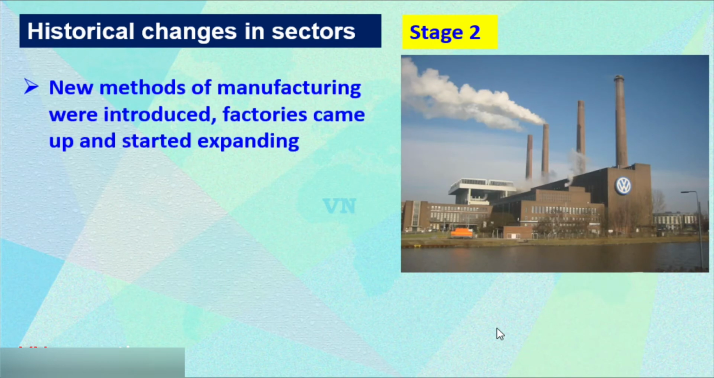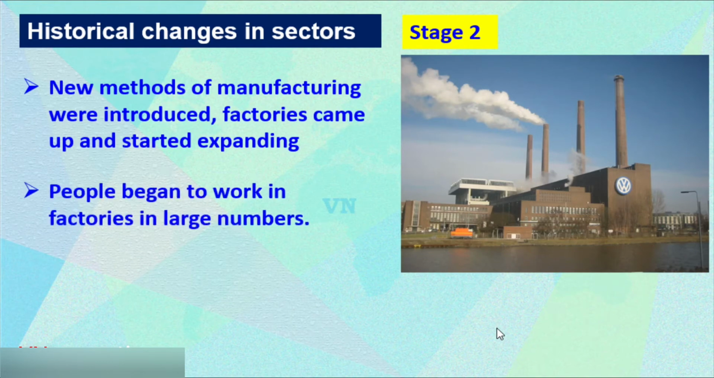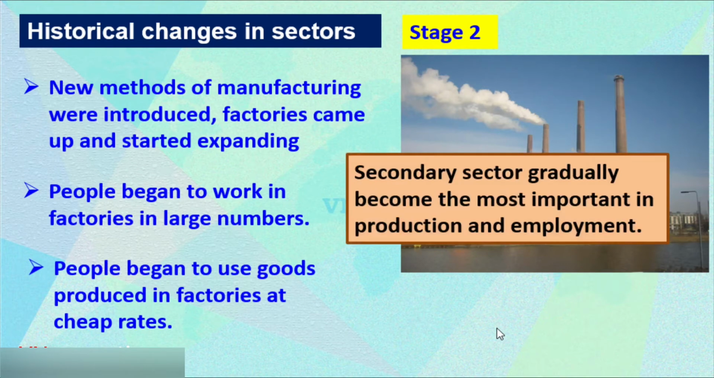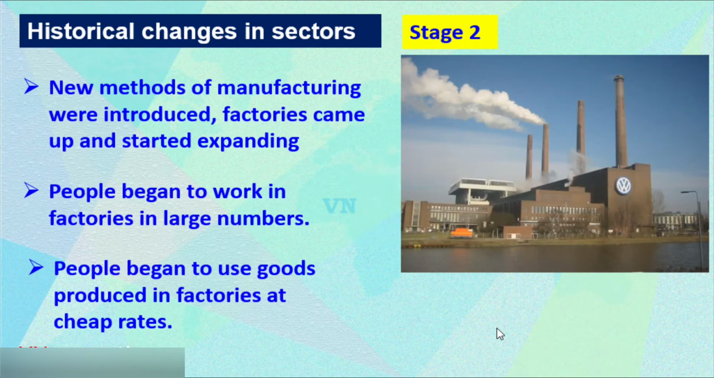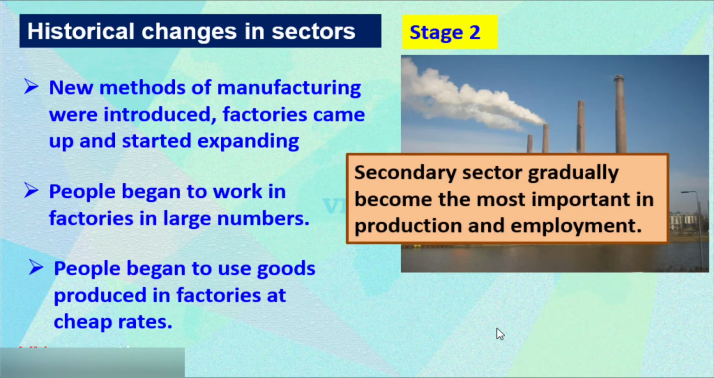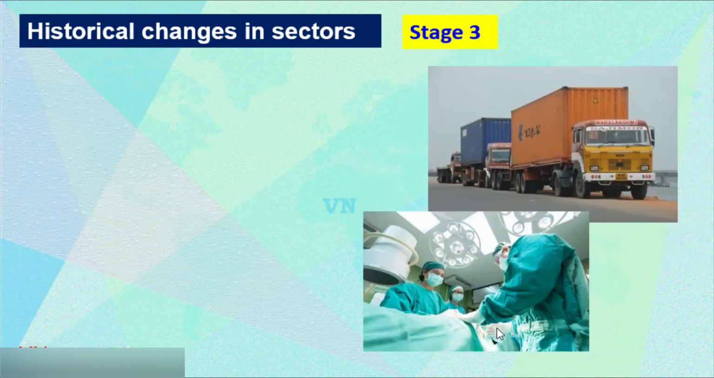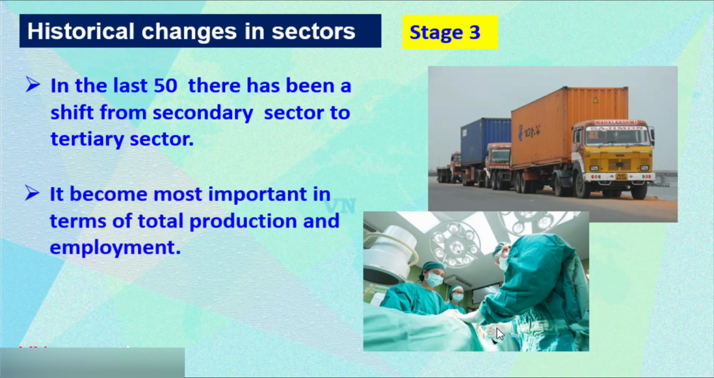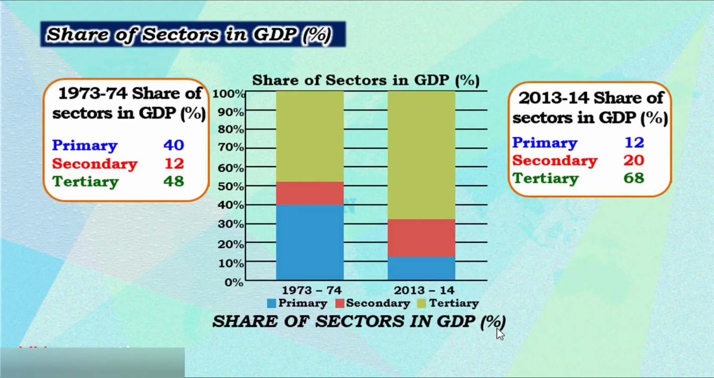Now we discuss the second stage. New methods of manufacturing were introduced. Factories came up and started expanding. People began to work in factories in large numbers. People began to use goods produced in factories at a cheap rate. The secondary sector gradually became the most important in production and employment. Now we discuss the third stage of history change. In the last 50 years, there has been a shift from the secondary to the tertiary sector, and it has become the most important in terms of production,